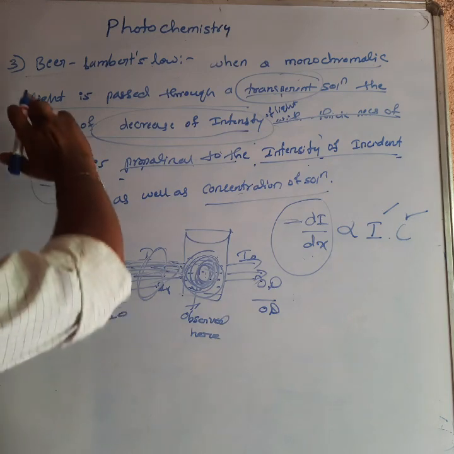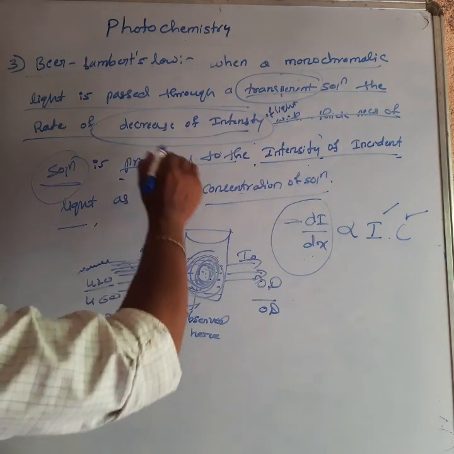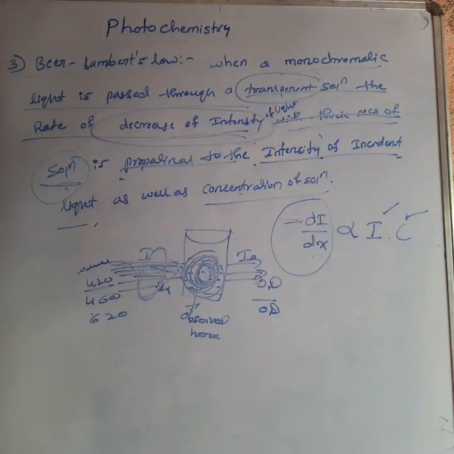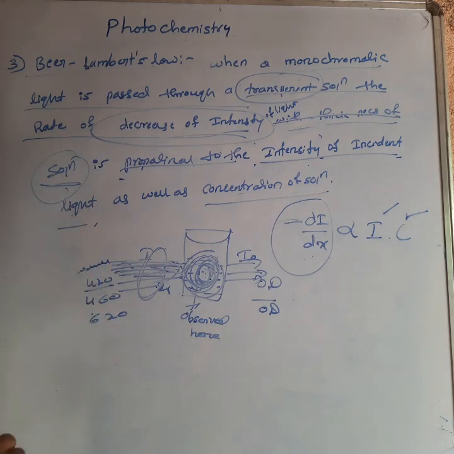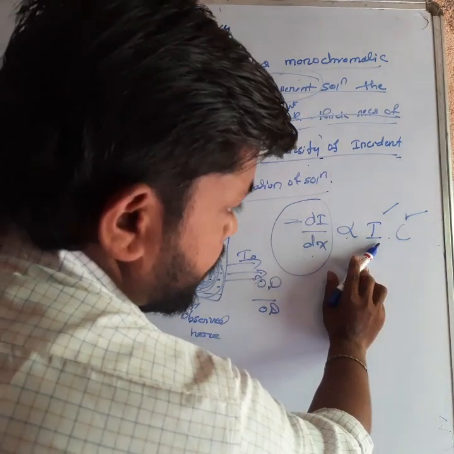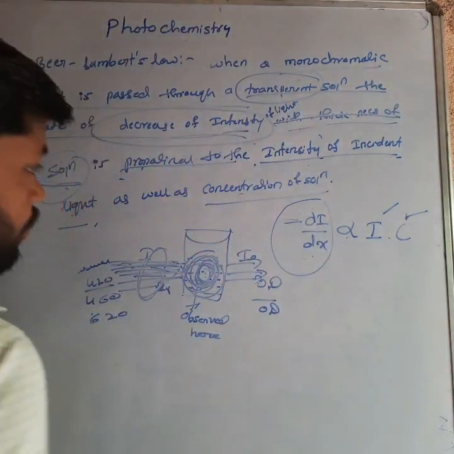This is the Beer-Lambert's law. When monochromatic light is passed through a transparent solution, the rate of decrease of intensity with the thickness of the solution is proportional to the intensity of incident light as well as the concentration of the solution. dI by dx is proportional to the intensity of incident radiation and the concentration of the solution. Okay, next.